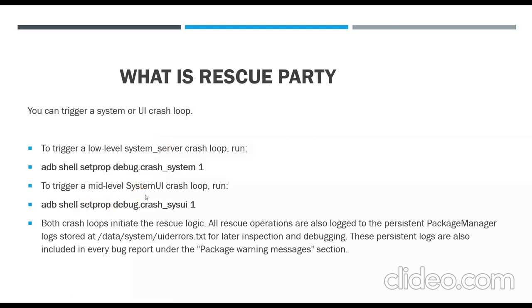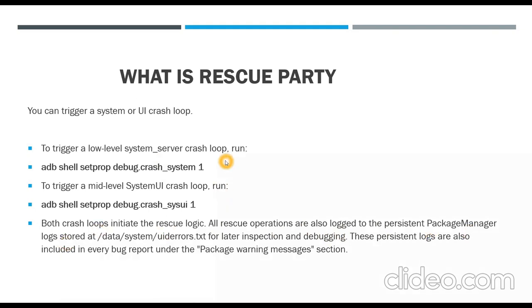And if you want to trigger a system UI crash loop, you have to use adb shell setprop debug.crash.system_ui. Both these crash loops initiate the rescue logic, and all rescue operations are also logged to the persistent package manager logs, which are stored at